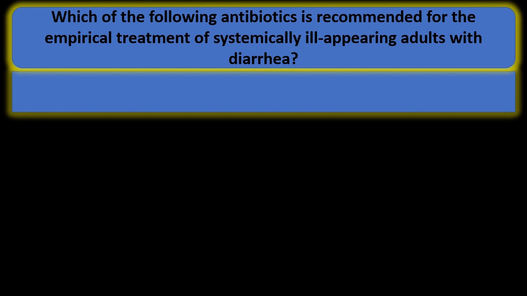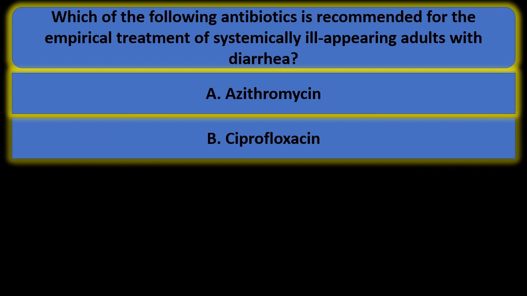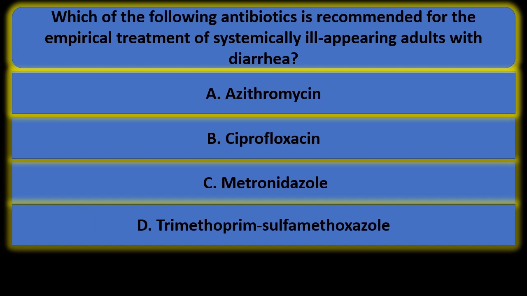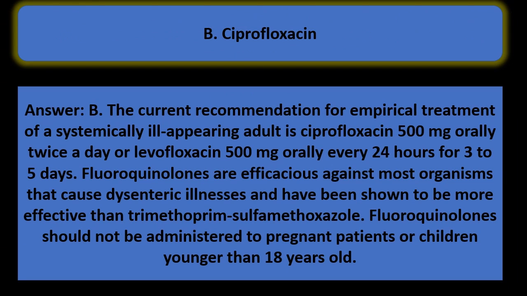Which of the following antibiotics is recommended for the empirical treatment of systemically ill-appearing adults with diarrhea? A. Azithromycin. B. Ciprofloxacin. C. Metronidazole. D. Trimethoprim sulfamethoxazole. E. Vancomycin. Answer is B. Ciprofloxacin. The current recommendation for empirical treatment of a systemically ill-appearing adult is ciprofloxacin 500 mg orally twice a day or levofloxacin 500 mg orally every 24 hours for 3 to 5 days.